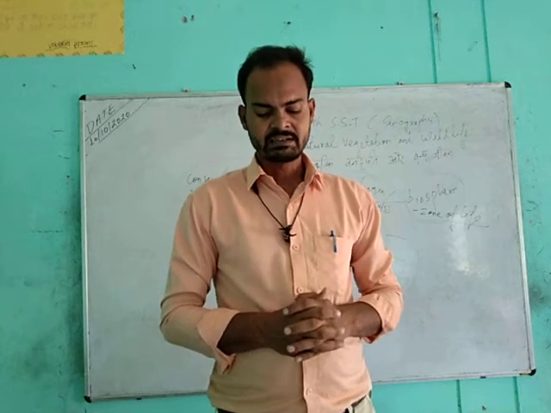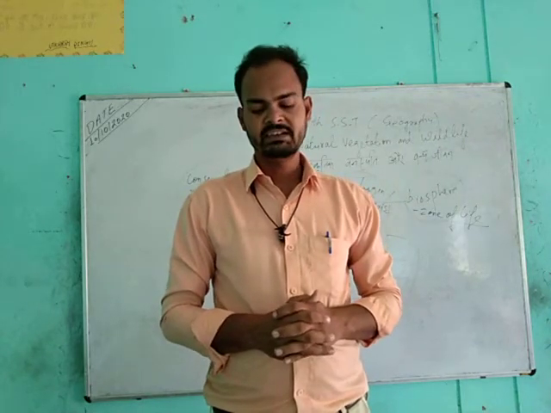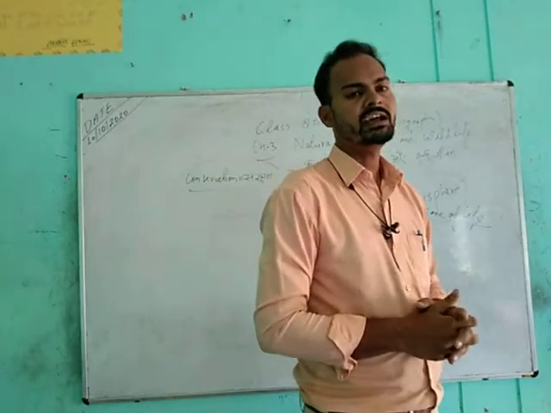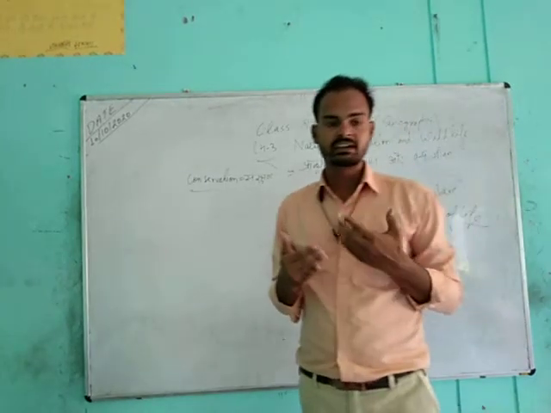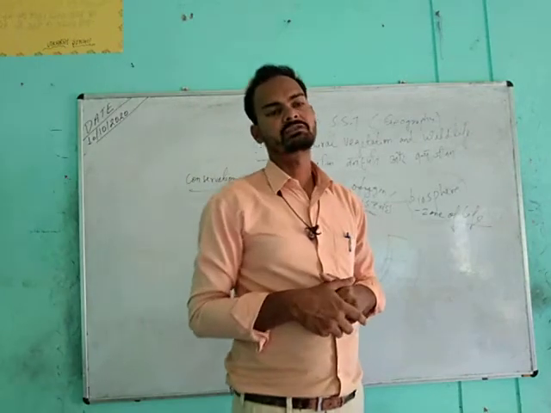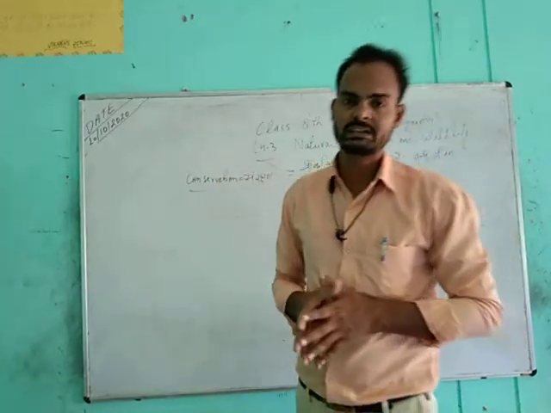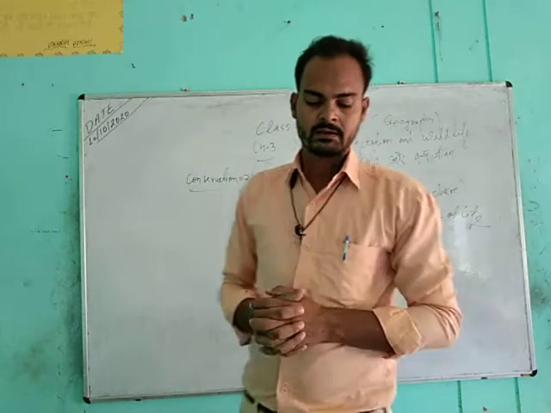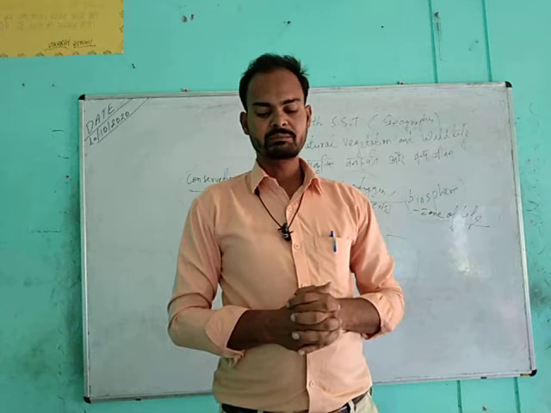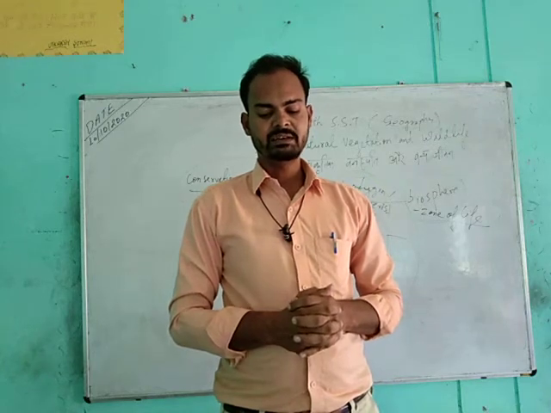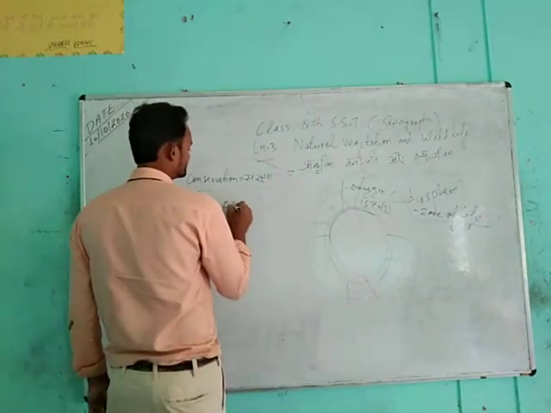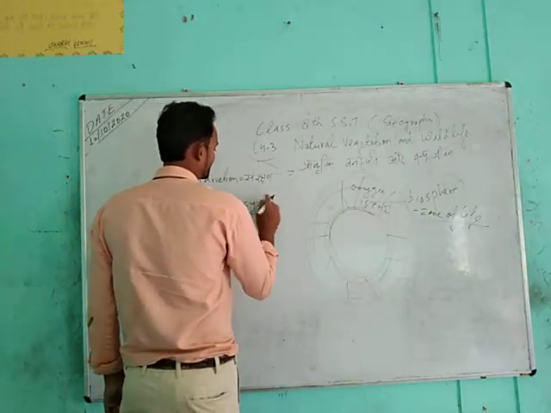So that is the impact of trees and plants in any region, and how trees, plants, wildlife and natural vegetation are connected with the nearby area, and what their impact is on that region. Then students, the area where such interaction between the organism and the environment takes place is known as an ecosystem. Very important word, ecosystem.